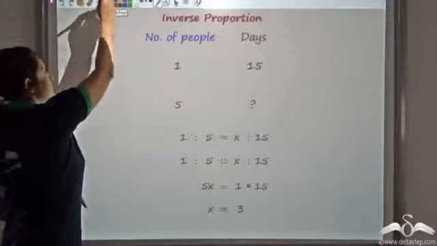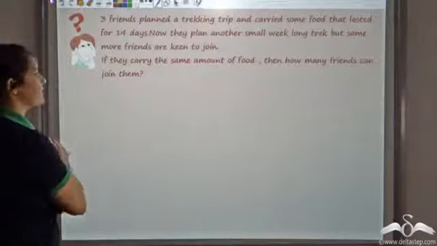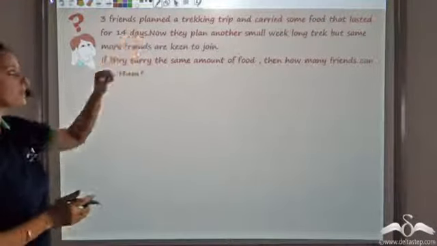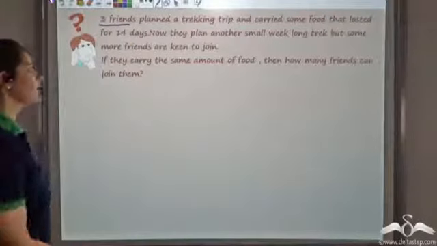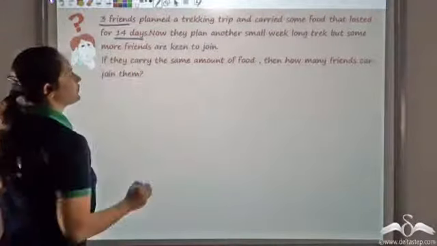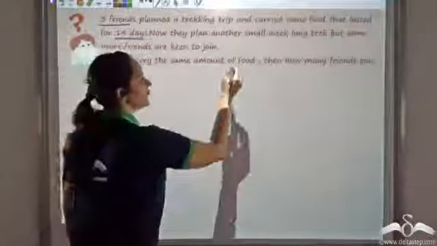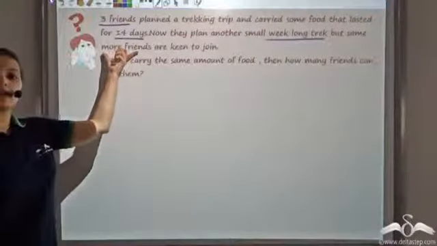Now let's see whether you can answer this question. 3 friends planned a trekking trip and they carried some food which was sufficient for 14 days. Now they are planning another small week-long trip, but more friends want to join them.